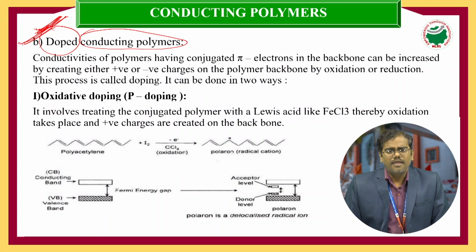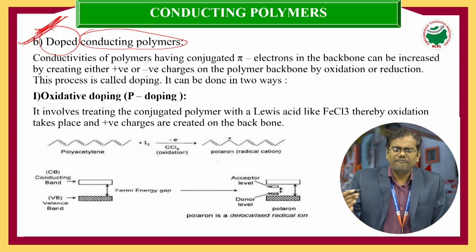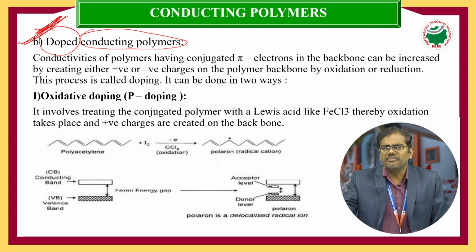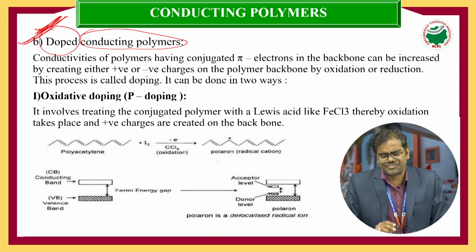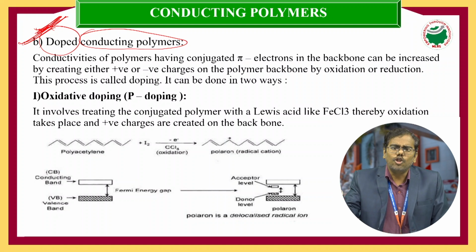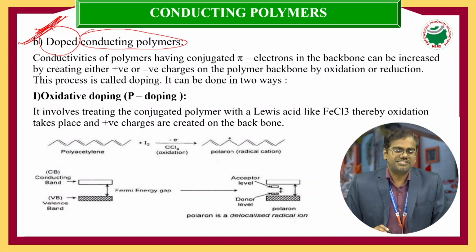Sir, it's fine, but how do the conductance values increase? The big question is, what is the main function of these doping materials, the impurities added to the conducting polymers?